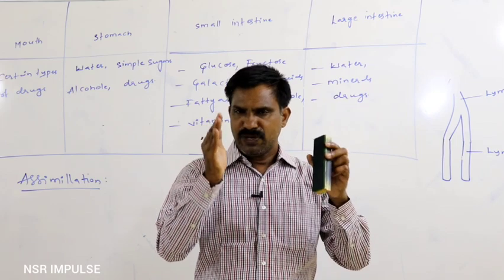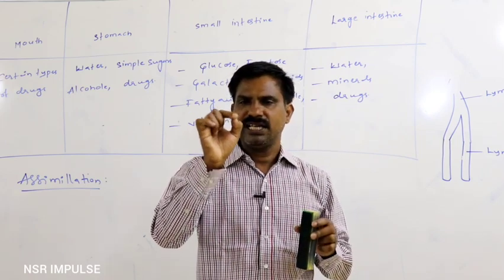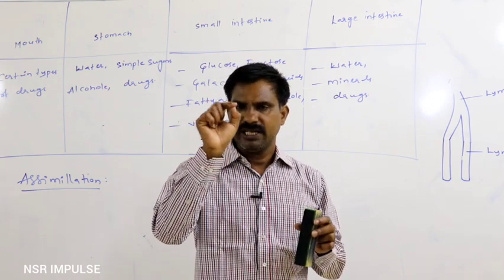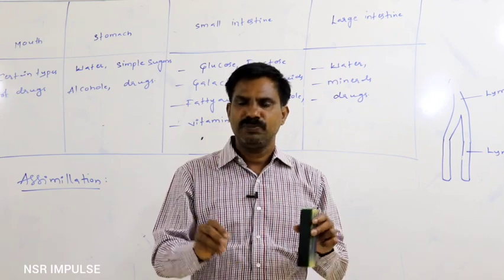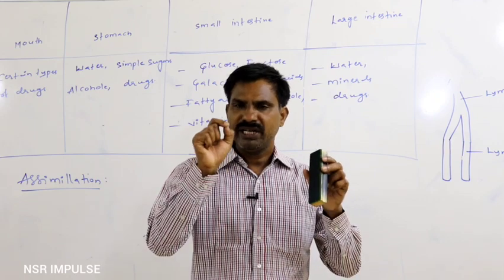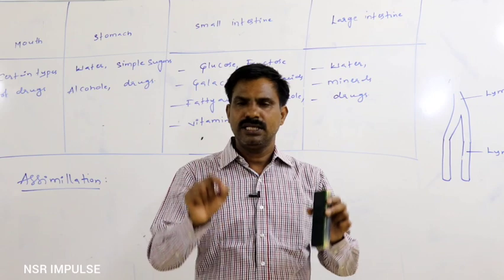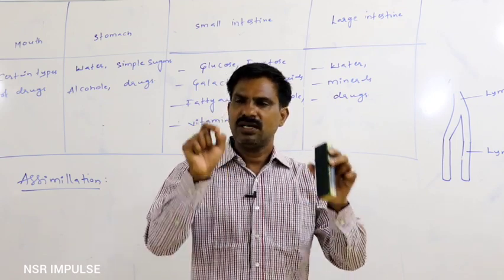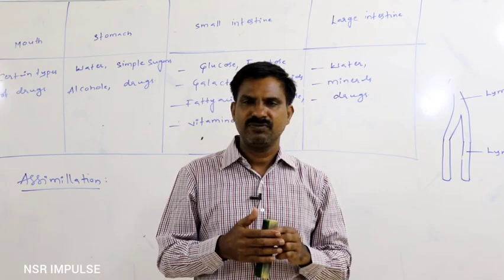In various parts of the body, digested food material is oxidized. In that way, it releases energy in the cell. By utilizing that energy, new materials get synthesized inside the cell. These new materials are useful for the growth of the cell, for the repair of the cell, or for the regeneration of the cell.